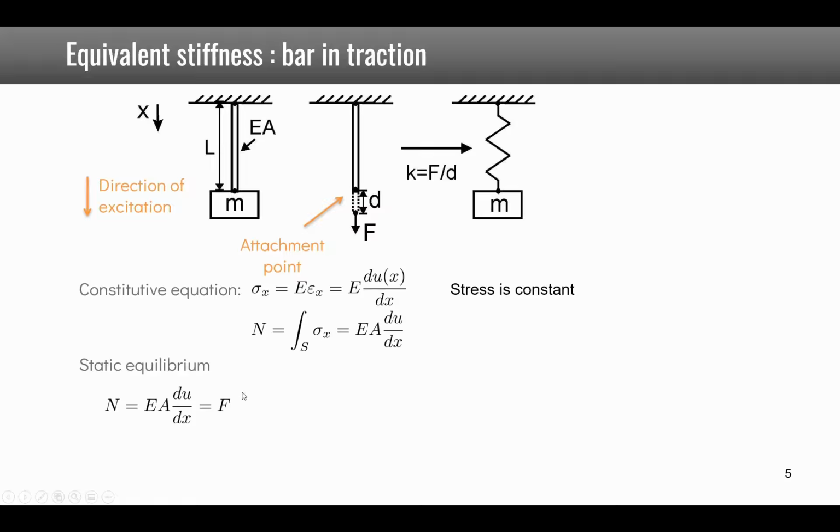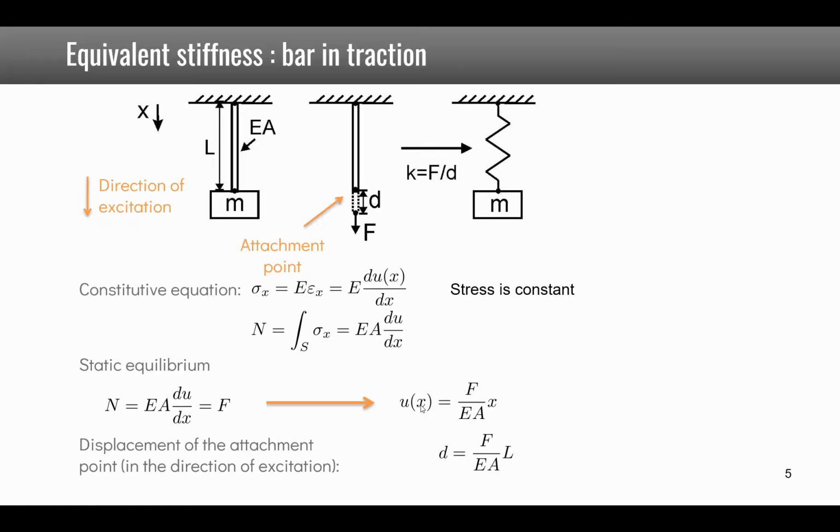Then, using static equilibrium at the tip of the bar, we know that the normal force must be equal to the applied force. And by integrating, we get u of x is Fx over EA, where the constant after integration is 0 because u is 0 at 0. We can now look at the value of delta by replacing x by L. So we have delta is equal to FL over EA, so that F over delta is equal to K, which is EA over L.